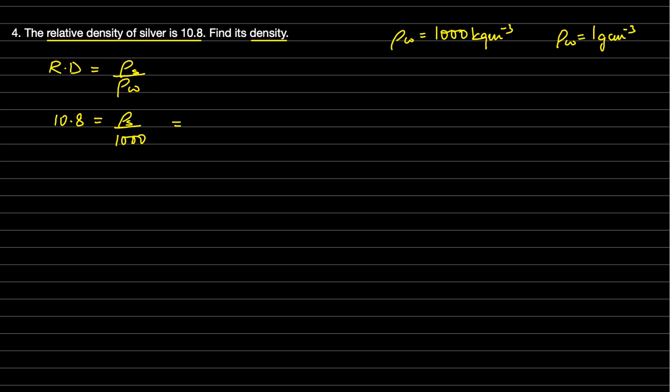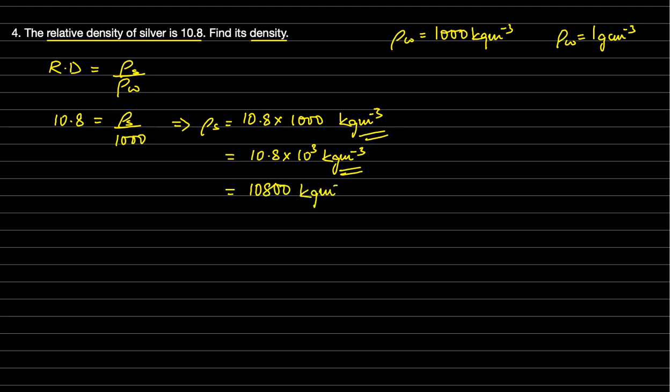So we get density of substance is equal to 10.8 into 1000 kg per meter cube, or we can write it as the textbook answer is written, that is 10.8 into 10 to the power of 3 kg per meter cube, or we can write it as 10,800 kg per meter cube. All these three should be acceptable in your exam.